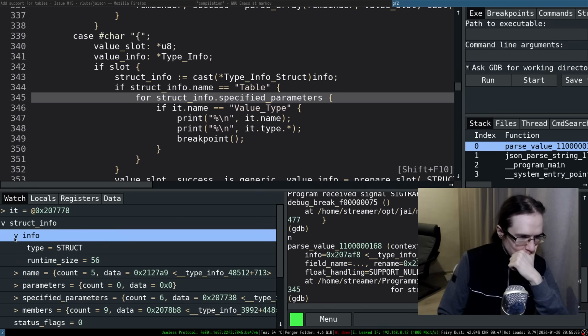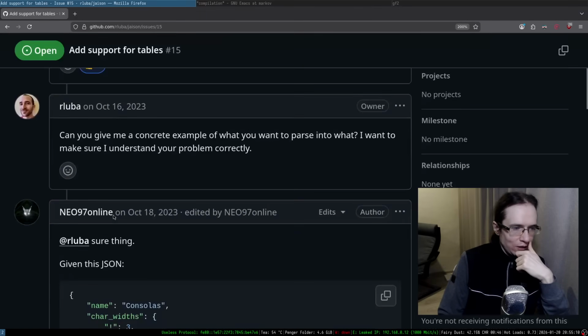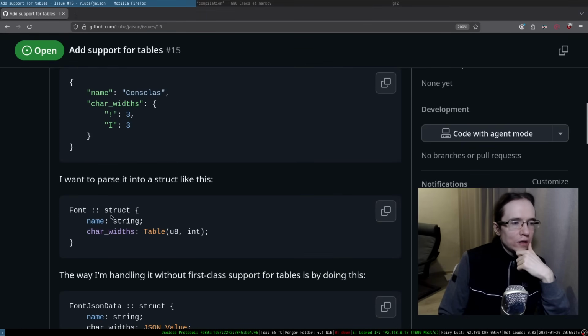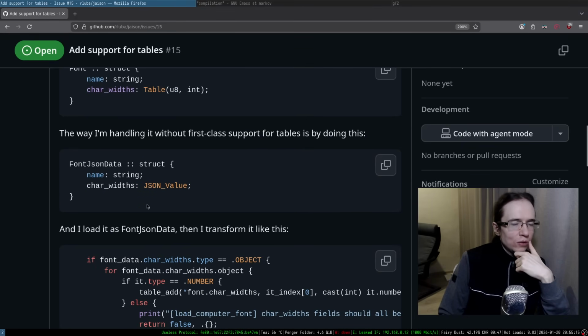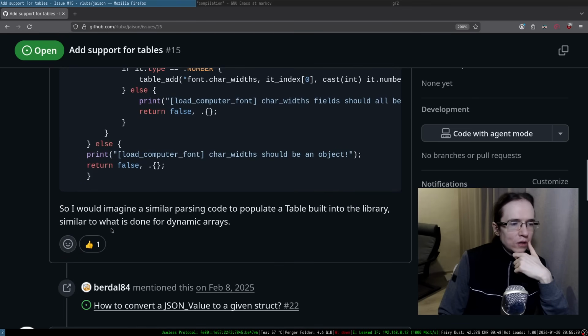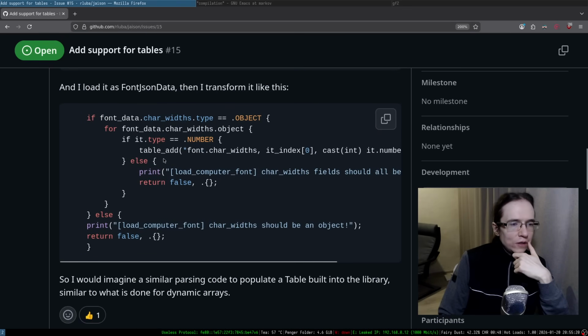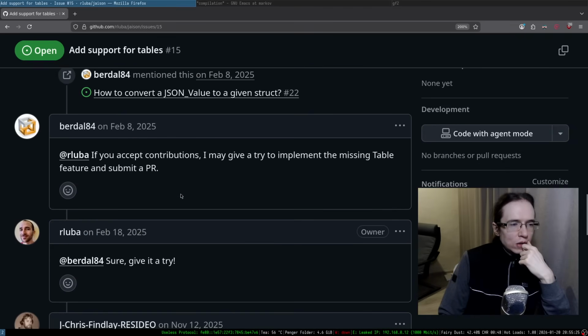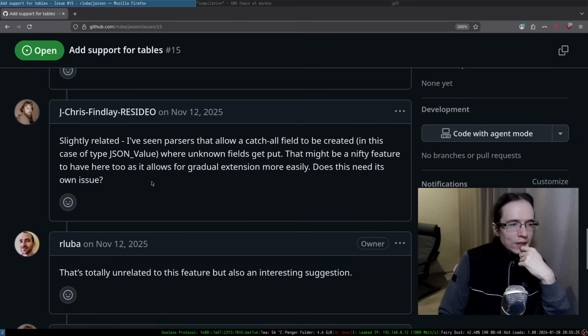It should be somewhere. I swear to God if this is not something that already exists. Did they discuss that maybe here? Given JSON. Yeah, so we want to be able to do this kind of stuff. Oh, they already... Okay. With object, number... should give it a try. Slightly related, I've seen parsers the law. Okay, so...